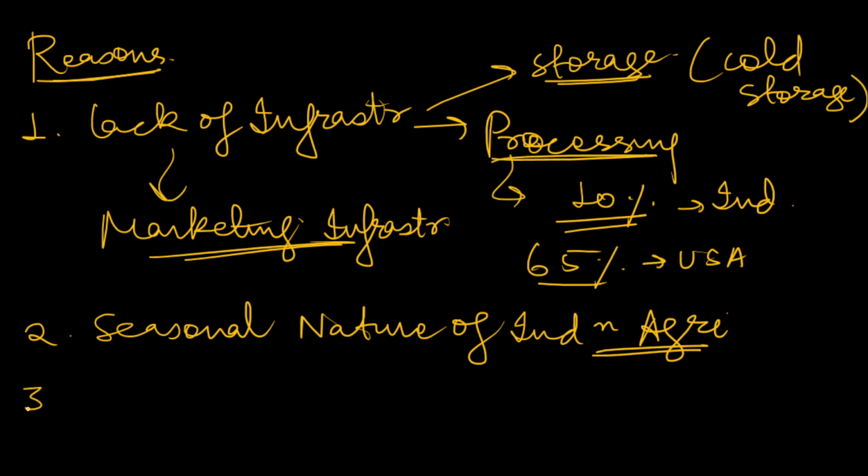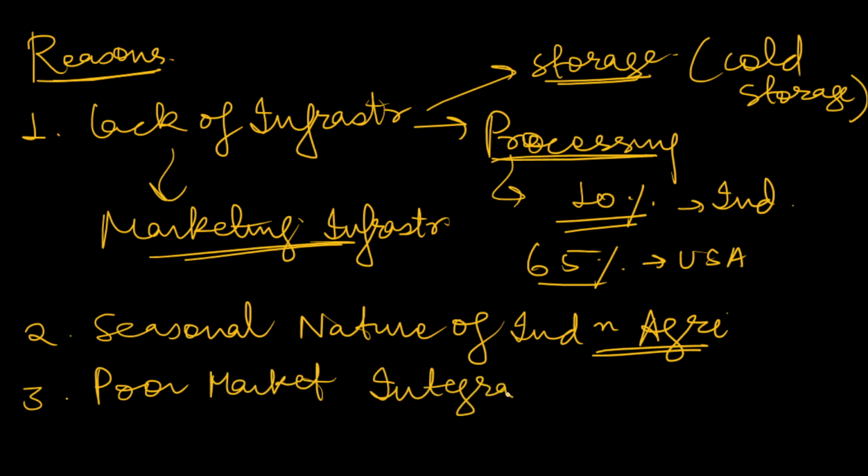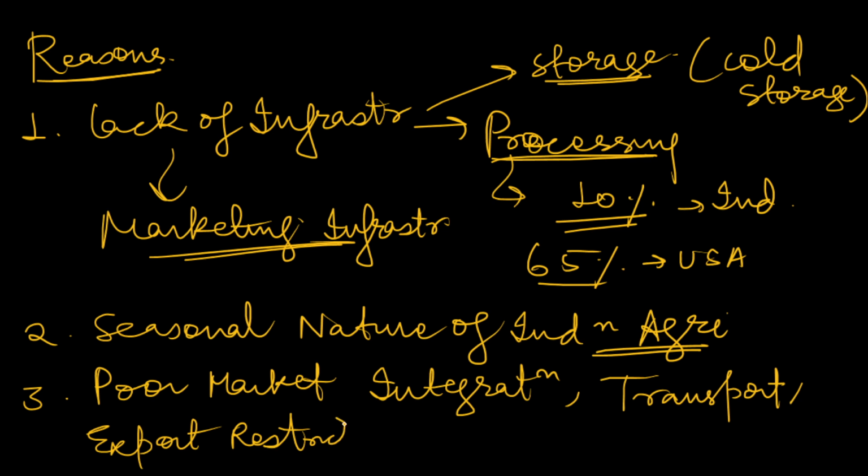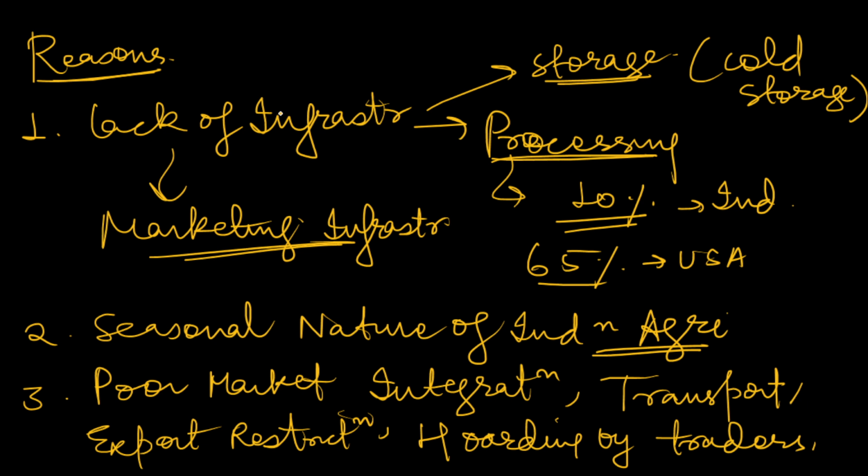You can also mention other reasons such as poor market integration, and transport problems. You can mention export restrictions. You can mention hoarding of produce, hoarding by traders. All these things can be mentioned. I have discussed around 4-5 reasons here, and you can select any two and explain them in 1-2 lines each. So I think this was all for the answer.